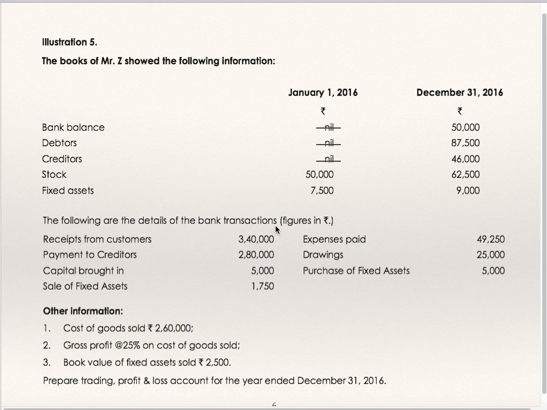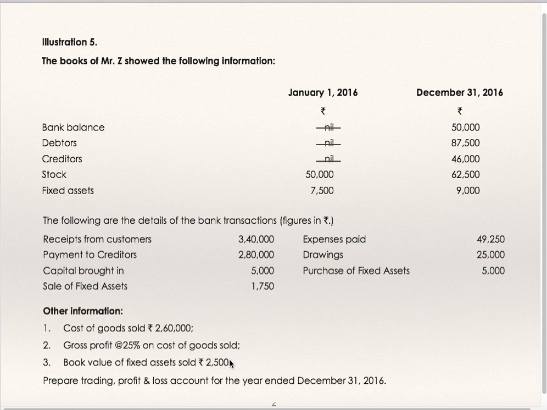Following are the details of bank transactions: receipt from customers, payment to creditors, additional capital brought in, sale of fixed assets, expenses paid, drawings, purchase of fixed assets. Other information: cost of goods sold 2,60,000, gross profit 25% on cost of goods sold, book value of fixed assets sold is 2,500.